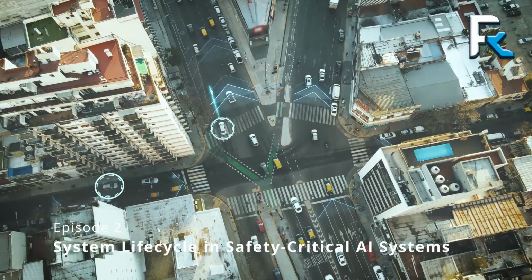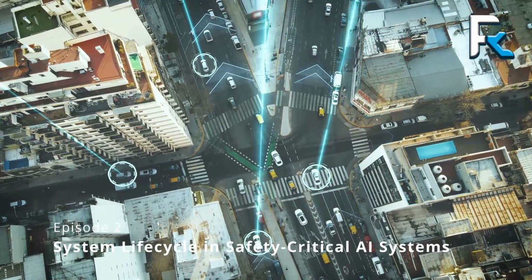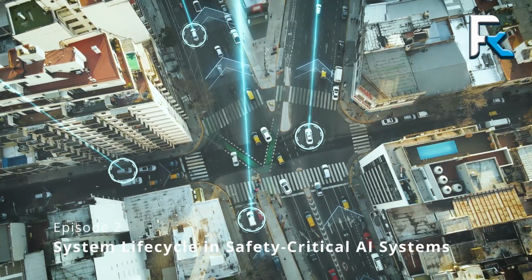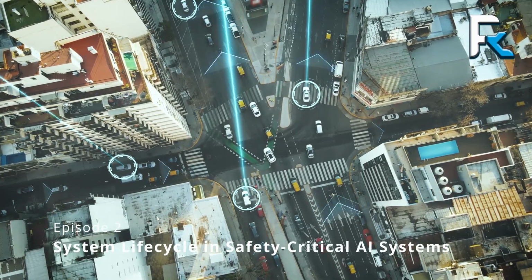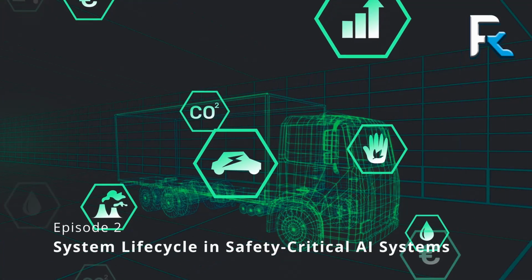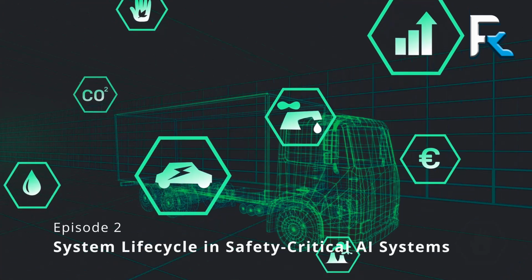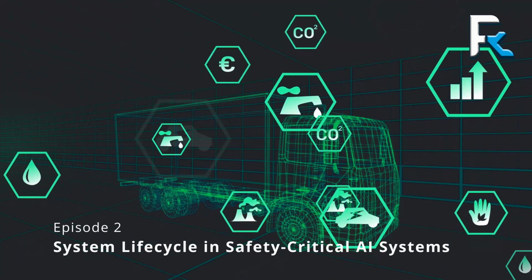In addition, safety-critical AI systems must remain cybersecure. As these systems are often connected to networks, they become potential targets for cyber attacks. Engineers in sectors like autonomous vehicles and defense must ensure that their systems have end-to-end encryption and secure access control to prevent unauthorized tampering.